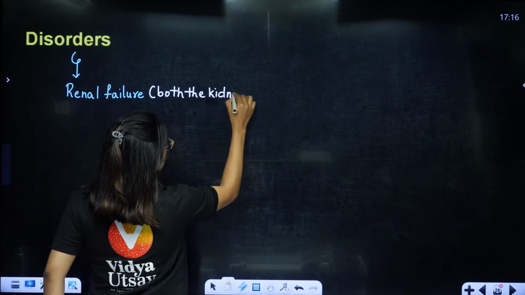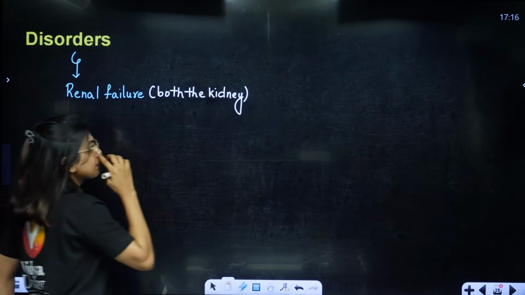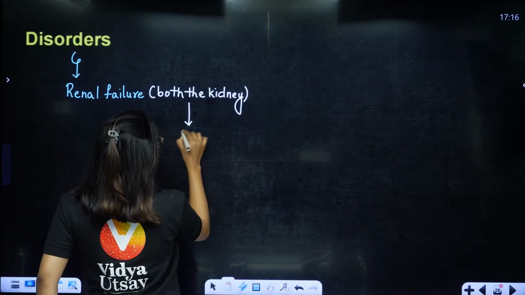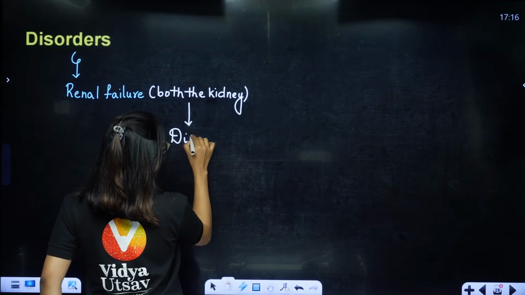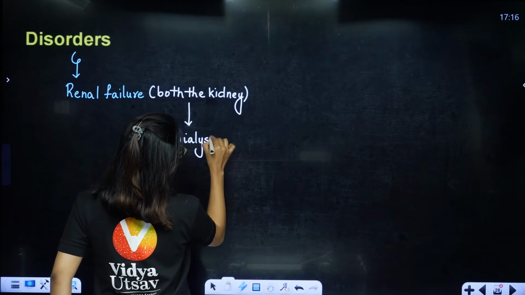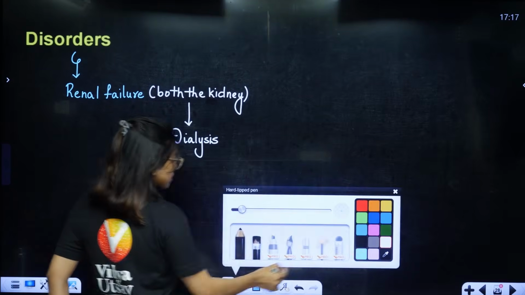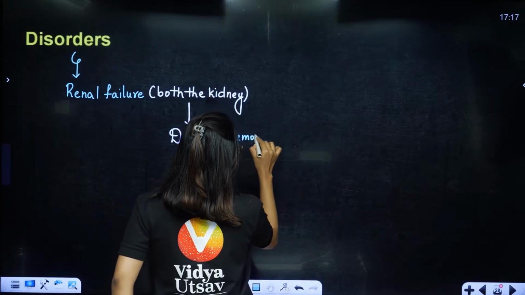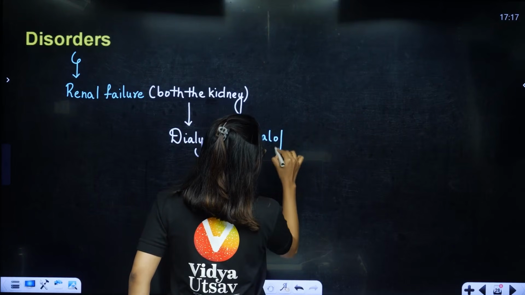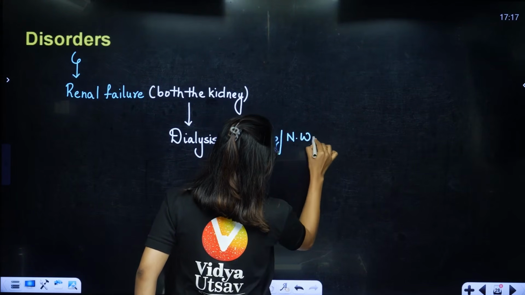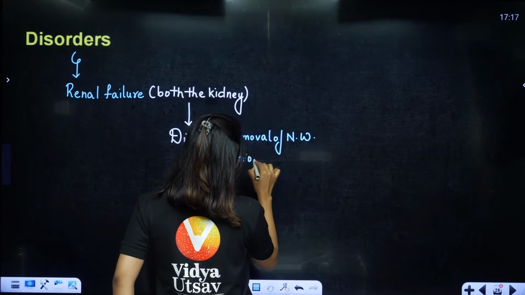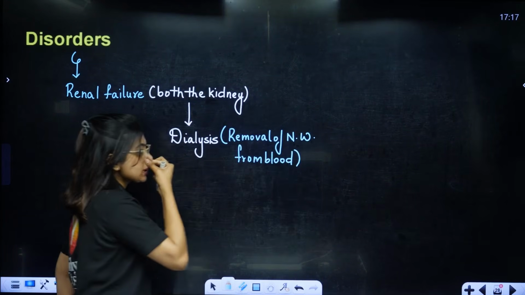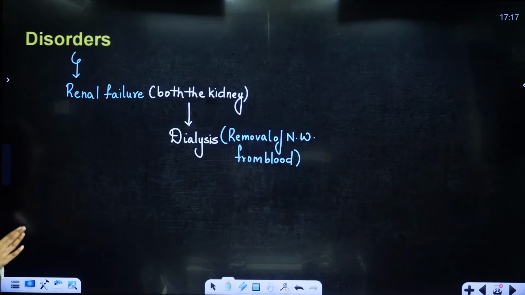Then what is the solution for us? Both the kidneys have become dysfunctional. Then our solution is going to be to use an artificial kidney, that is called dialysis. Students, dialysis is the process where I am removing nitrogenous waste from blood. Correct? Yes or no? Yes. I am removing nitrogenous waste from blood. This is what is called dialysis.